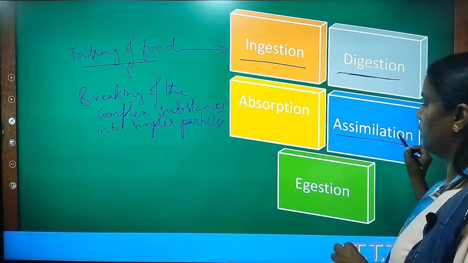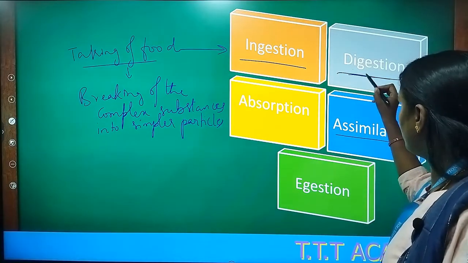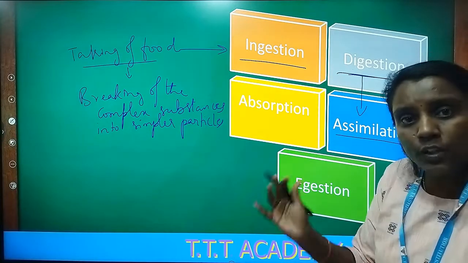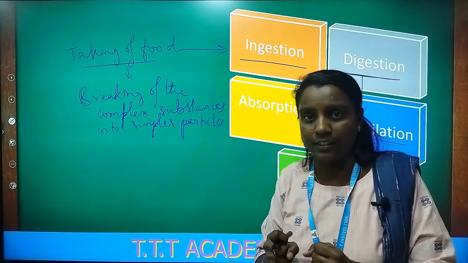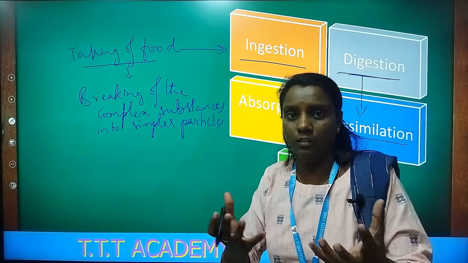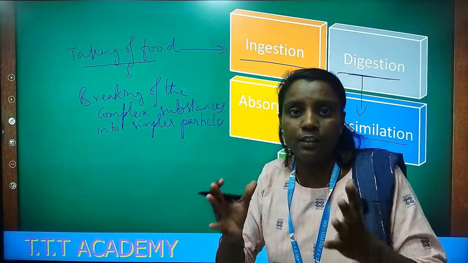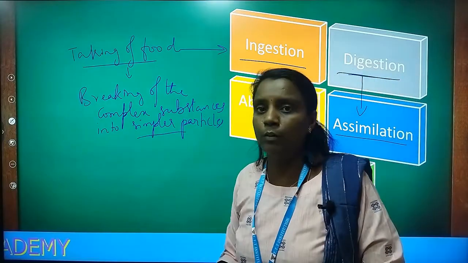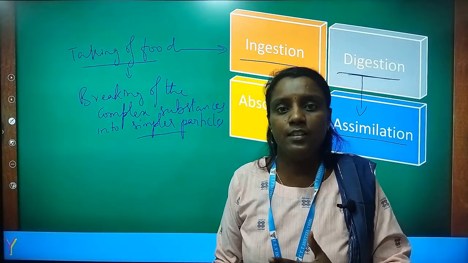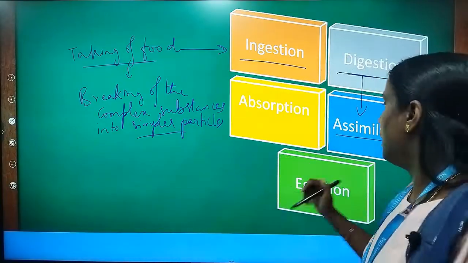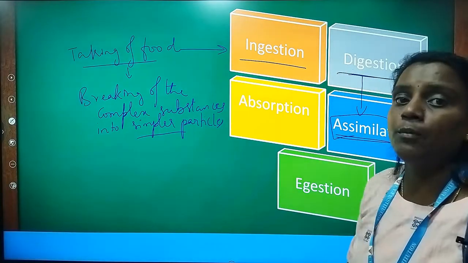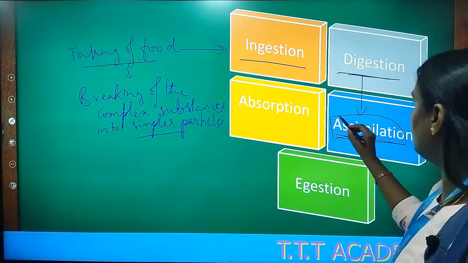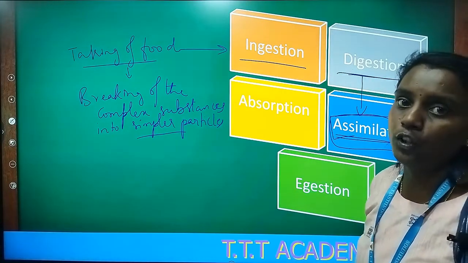Now assimilation: once the food has been digested, it has to be stored inside the body. The nutrients are divided into waste products and the essential part. The essential part will be stored inside the body because it will be converted into energy and utilized for the body's activities. So assimilation is nothing but storage of the food or the energy.